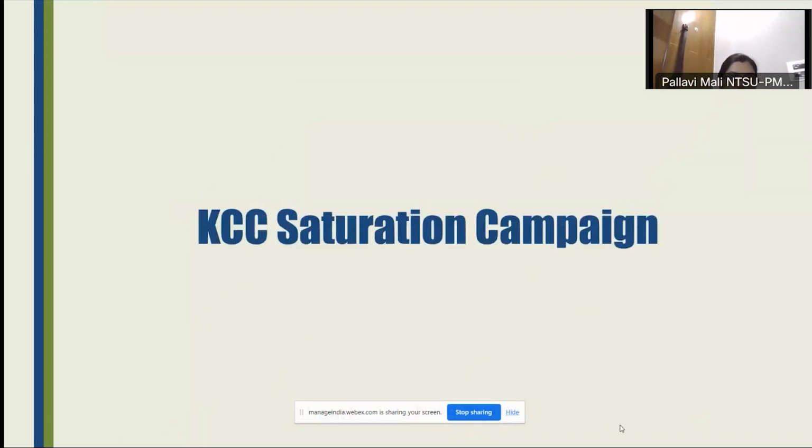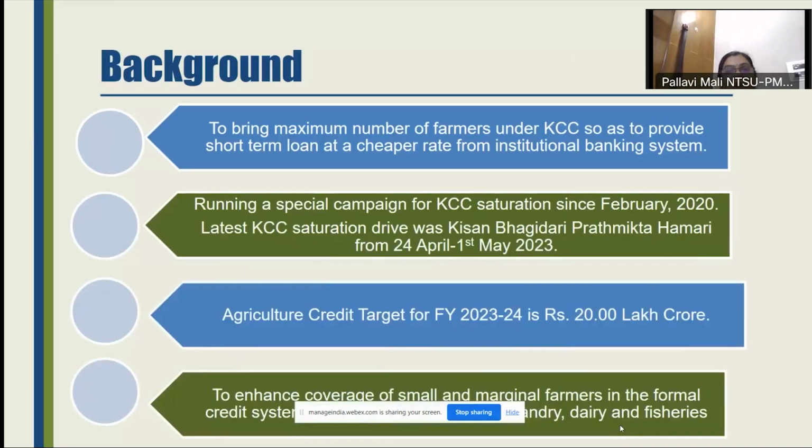So now I will take you through the KCC saturation campaign, or the drive, that we talked about in the morning. This is very important for the ministry. The ministry has already undertaken such campaigns and drives previously also, and the idea is to have KCC saturation. All those left-out farmers who do not have a KCC account, we are trying to identify them, reach out to them, and cover them under this campaign. The last campaign we had was last year, from 24th of April to 1st of May 2022. It was called Kisan Bhagidari Prathamikta Abhiyan, and we covered almost 1 crore plus KCCs in that campaign.